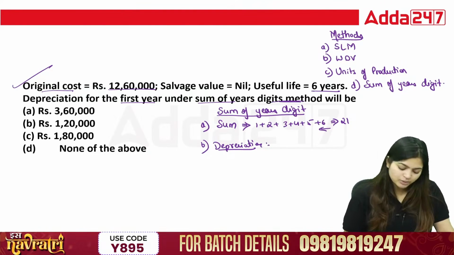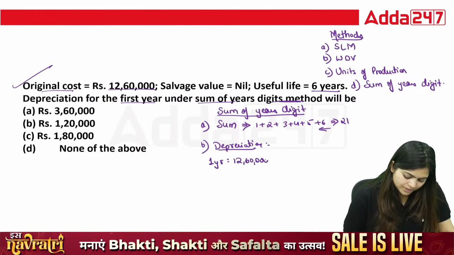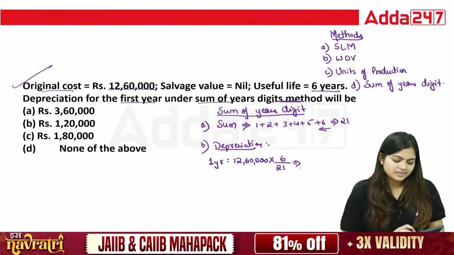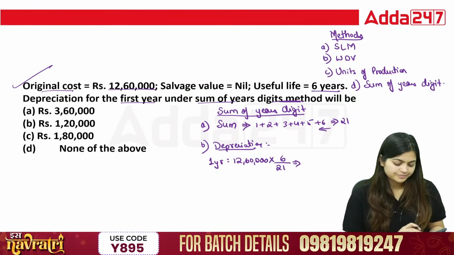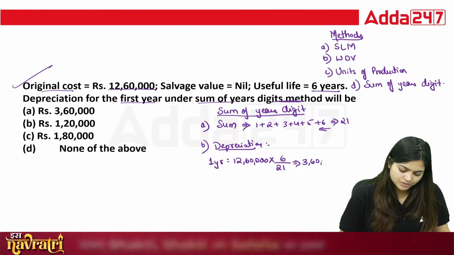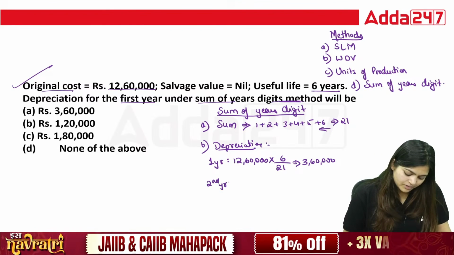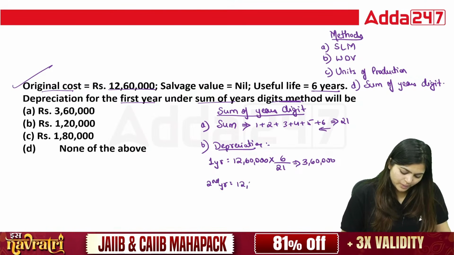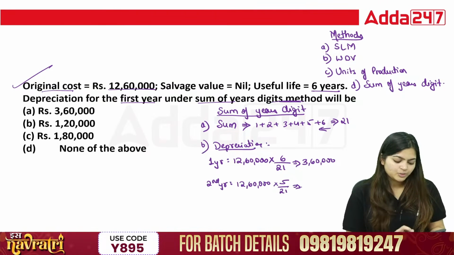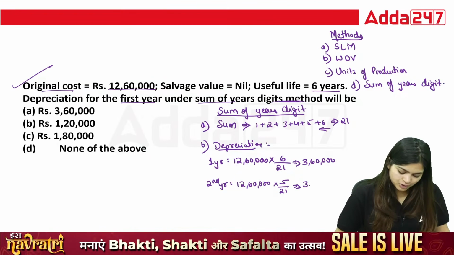For first year depreciation, it is 12,60,000 into 6 divided by 21, so in the first year you are going to charge depreciation of 3,60,000. Next year you are going to charge 12,60,000 into 5 divided by 21, that is 3 lakhs.